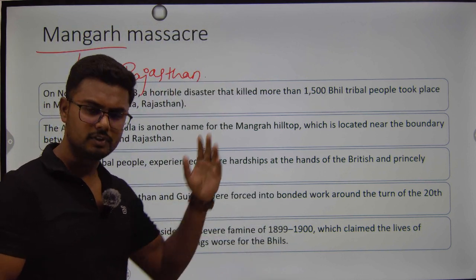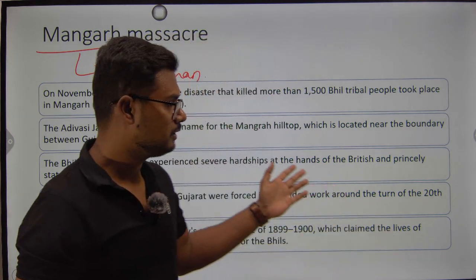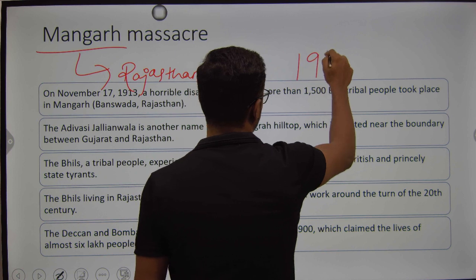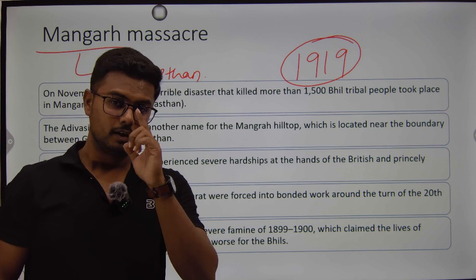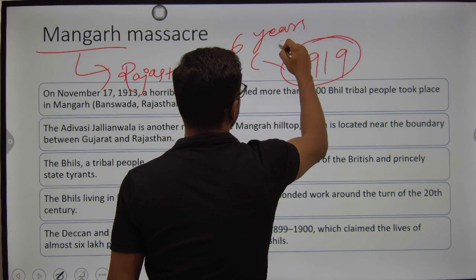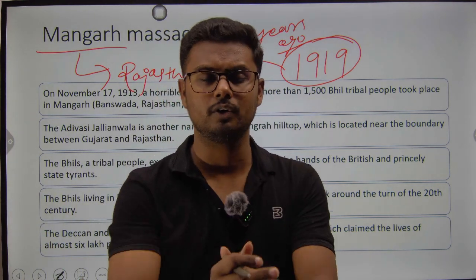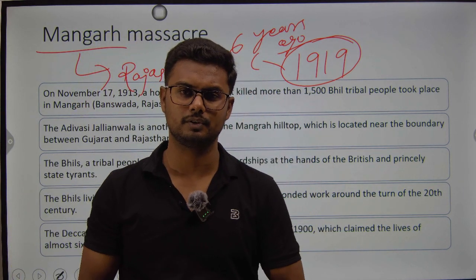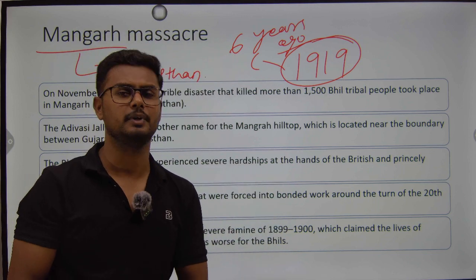So this massacre never received the kind of popularity or sympathy that the Jallianwala Bagh massacre received. Please remember, the Jallianwala Bagh massacre took place in 1919. We all know that, and we all remember. But even before this, 6 years ago, a similar or even deadlier massacre happened, which unfortunately is not mentioned in any of the textbooks, nor is remembered on a regular basis. These people too sacrificed their lives, although the reasons might differ, but it was all because of the wrath of the British Empire.